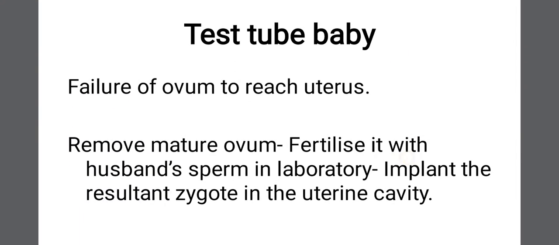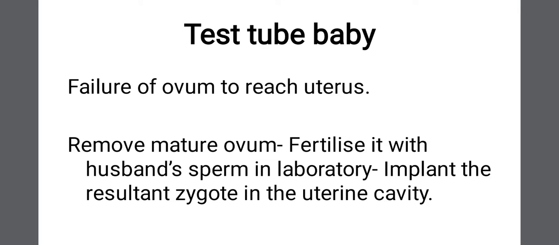Then another short topic is Testtube Baby. It is a very short topic. Testtube Baby, you might have heard this term so many times, you might have read about this in newspapers and all. When the ovum fails to reach the uterus, the ovum that is released from the ovary, if it fails to reach the uterus, what do we do? We remove the mature ovum from the female genital tract, and fertilize it with husband's sperm in the laboratory.